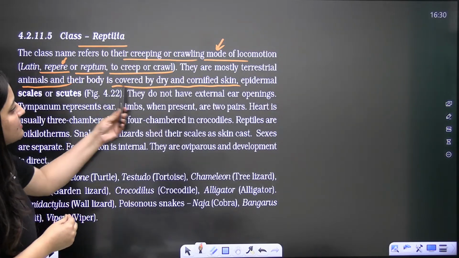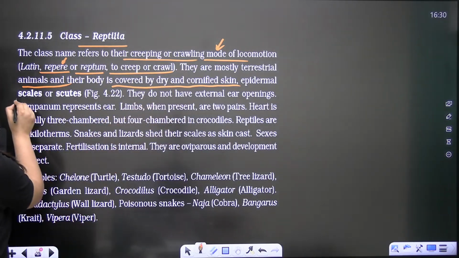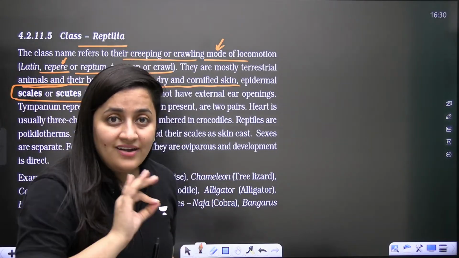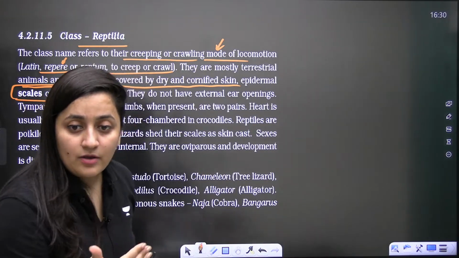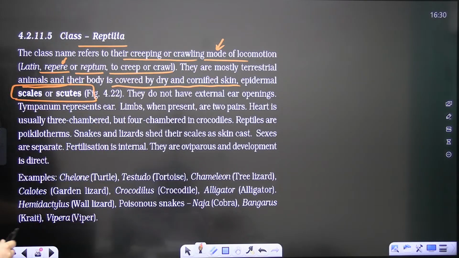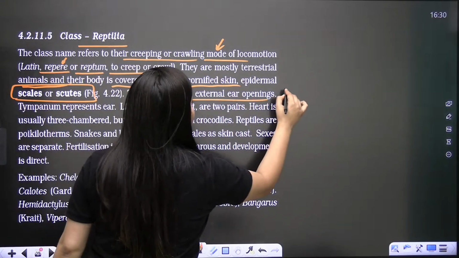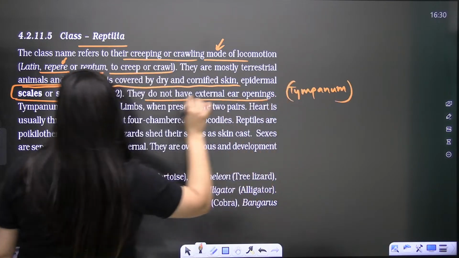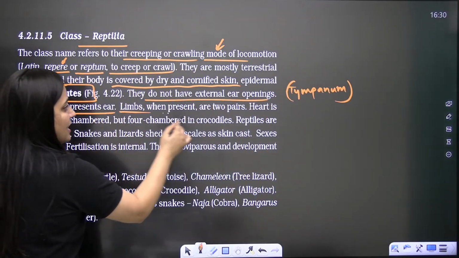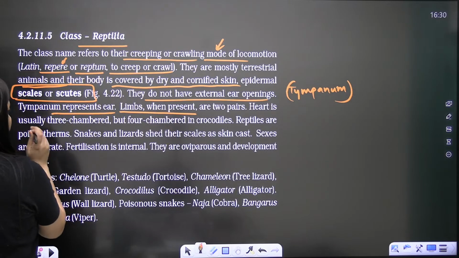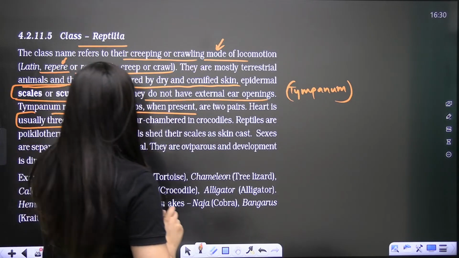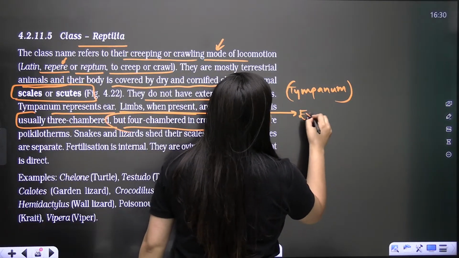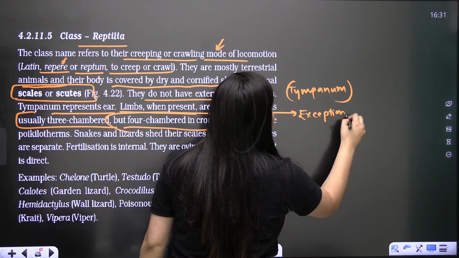So here the body is covered by dry, cornified skin. Epidermal scales or scutes are present. In Chondrichthyes I told you dermal scales, placoid scales, are there, but here the scales are epidermal. They do not have an external ear opening; only the tympanum represents the ear. Limbs are present in two pairs, though they are absent in some. The heart is 3-chambered, but there is an exception: crocodiles have a 4-chambered heart.